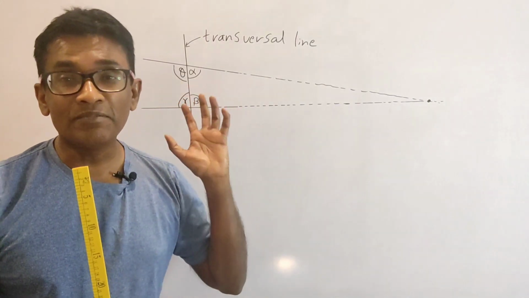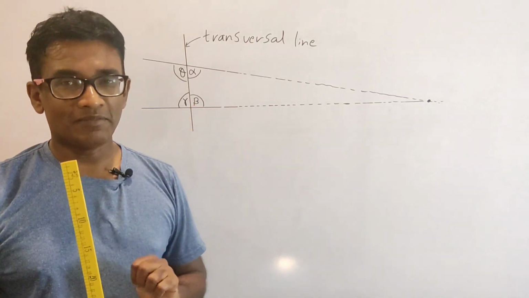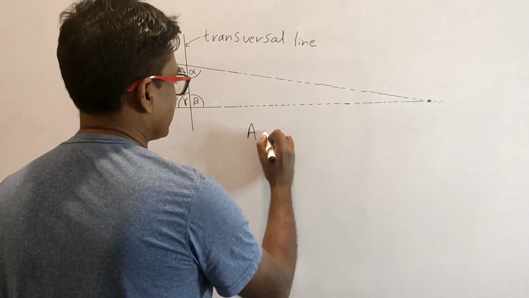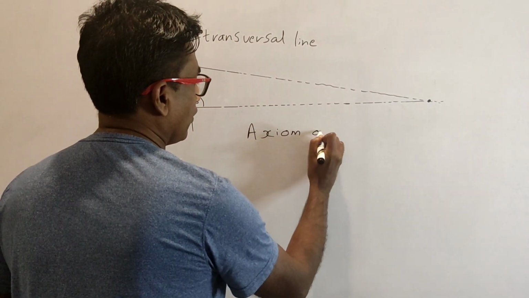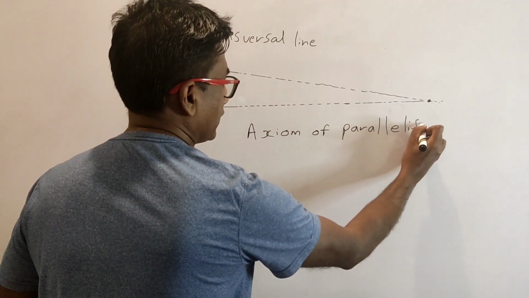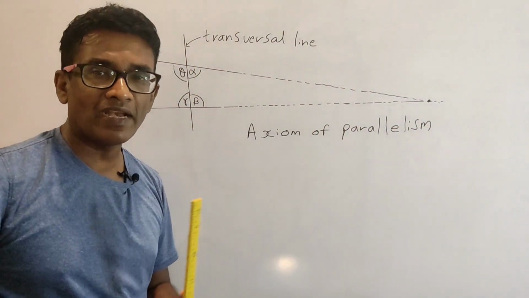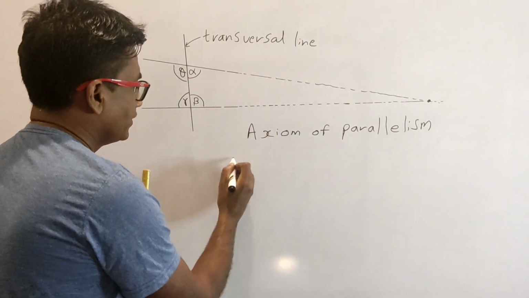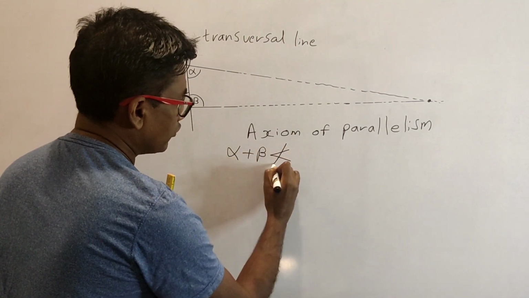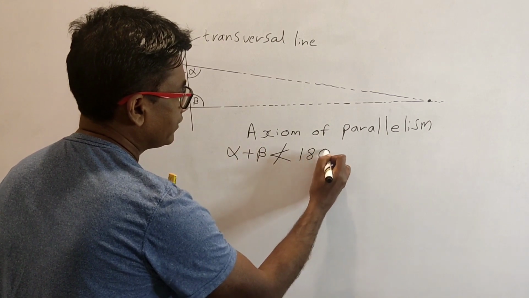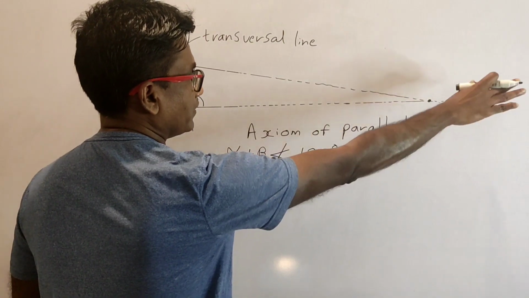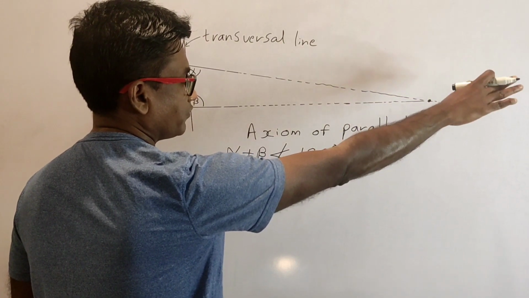Now in Euclidean plane geometry, this fourth axiom is given the honorary title, the axiom of parallelism. Why is it called the axiom of parallelism? Now imagine that the sum of alpha and beta is not less than 180 degrees. Are these two lines going to meet one another if extended far enough to the right?